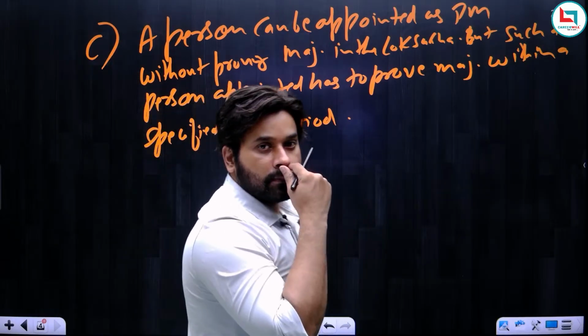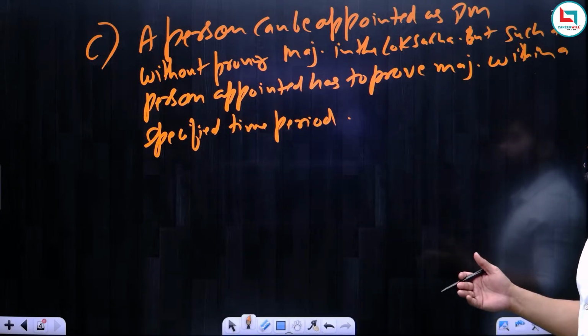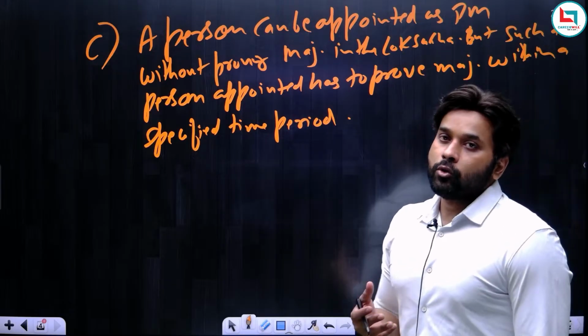So I hope this thing is clear, that it is possible for the president to appoint a person who has not secured majority in the Lok Sabha.